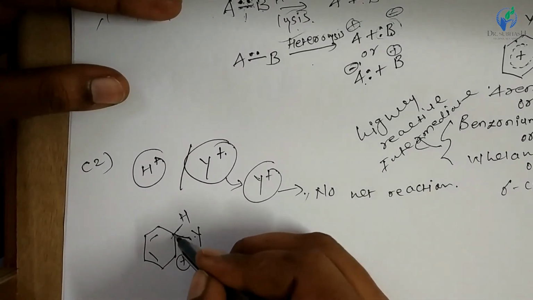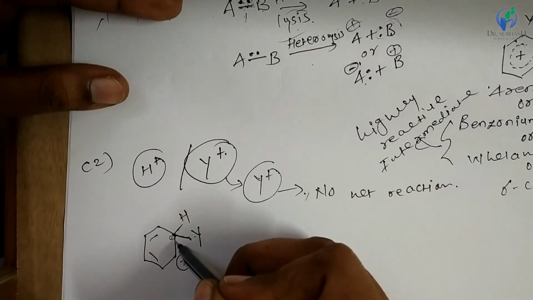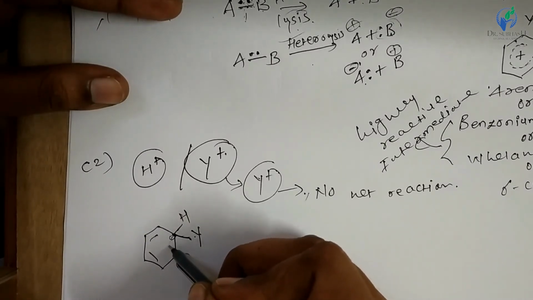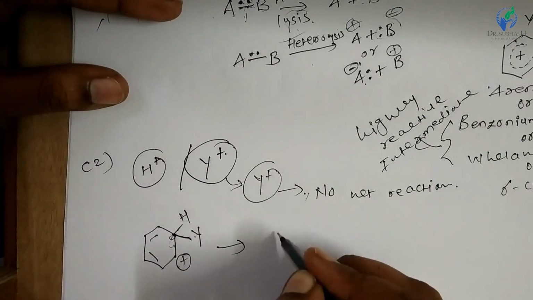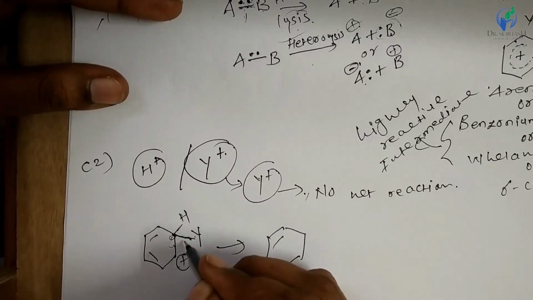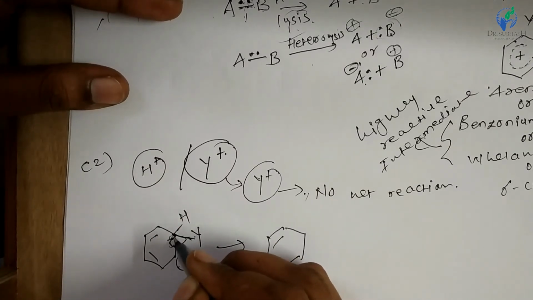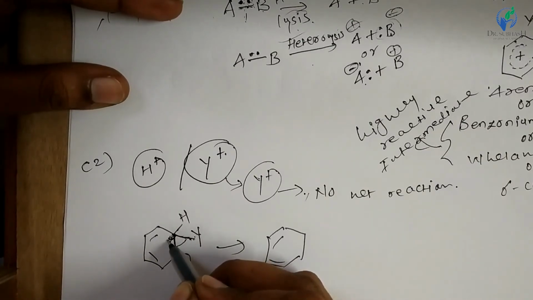So here if electron is retained, then the pi bond between these two carbons is again generated and it is like benzene. See this bond is broken, then electron is retained on this ring carbon, right.